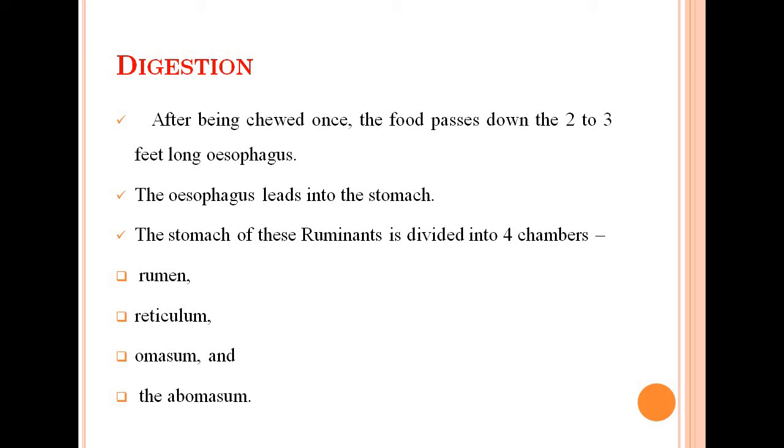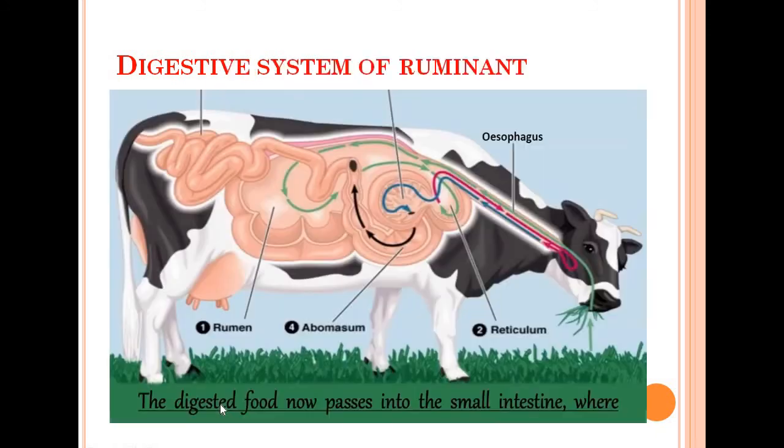After being chewed once, the food passes down the 2 to 3 feet long esophagus. The esophagus leads into the stomach, as in us. The stomach of a ruminant is divided into 4 chambers: rumen, reticulum, omasum and abomasum. This is the digestive system of a ruminant. We can see here the different parts present in the digestive system of ruminants.